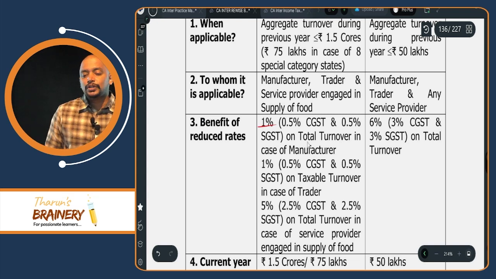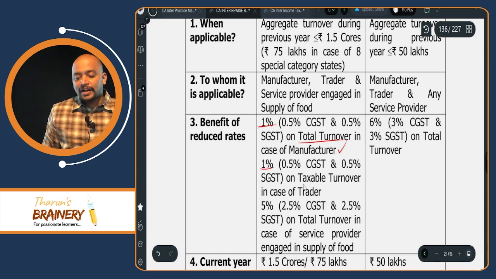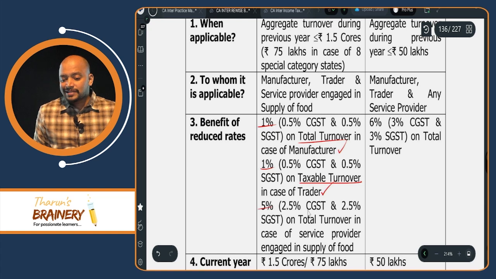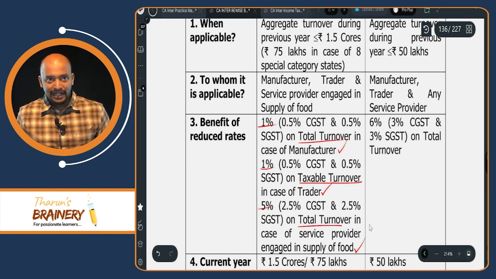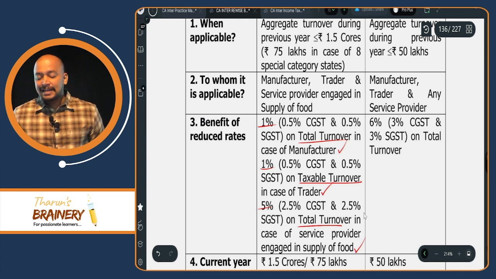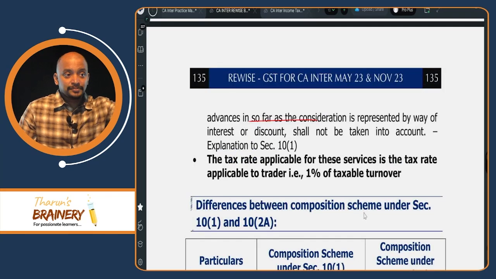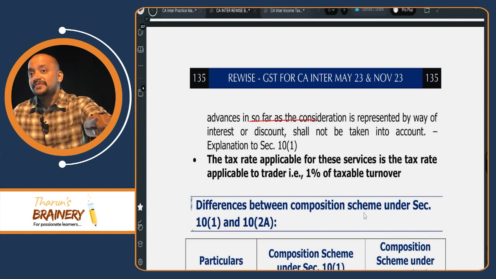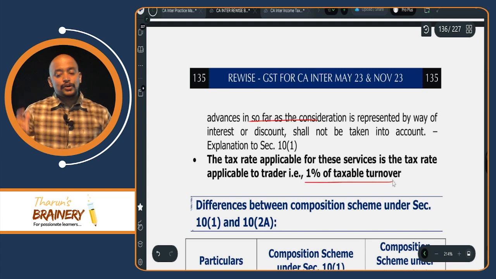So 1% on total turnover in case of manufacturer, then 1% on taxable turnover in case of trader, and 5% on total turnover in case of supply of food service provider. Understood or not? And then in case of supply of services up to 10% limit, we have the 10% limit they can provide service. Now that services will be taxable at what rate? 1% of taxable turnover, means the rate applicable to a trader.